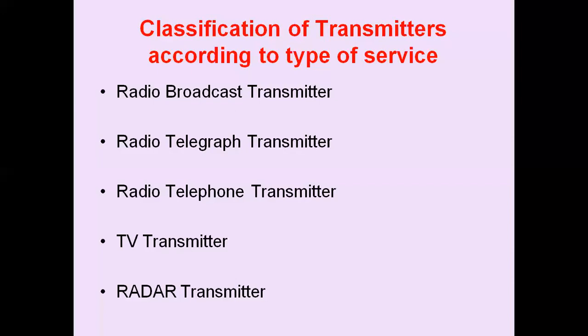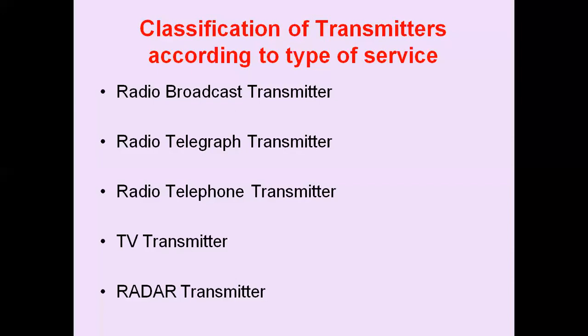So in that case, we have radar transmitters, particularly operated at microwave frequency range for the purpose of transmission to long distance. So CW radar transmitters may use frequency modulation and use the Doppler effect for the calculation of velocity of the target. And we also have the navigational transmitters, a number of navigational aids using special type of radio transmitters and receivers, which are used nowadays for sea and air navigation.